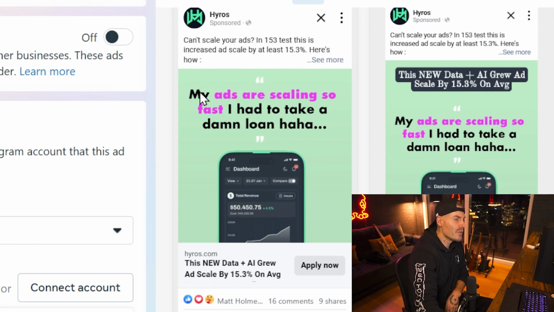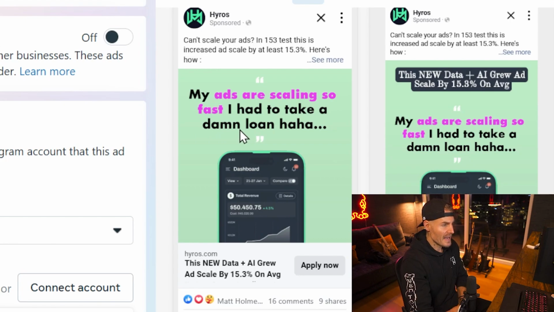Now, you can see I'm using the text to create a curiosity peak that is filtered. My ads are scaling so fast, I had to take a damn loan. One thing I want to point out is I use the word damn in this. Why? Using little slight cursives catches attention better. General tip for you. My ads are scaling so fast, I had to take a damn loan. It's a triggering statement. It's not as controversial or crazy as my YouTube videos, but it has the same effect on someone that's running ads.